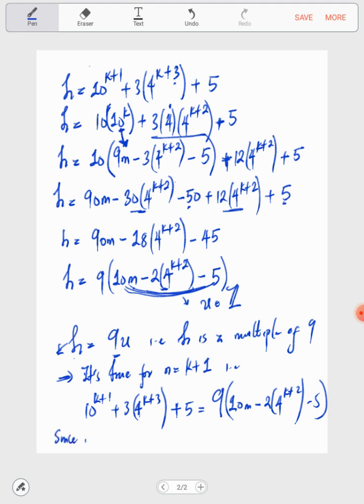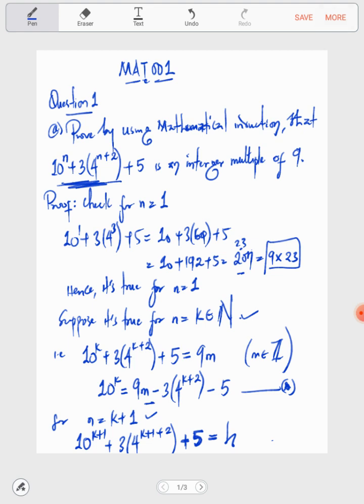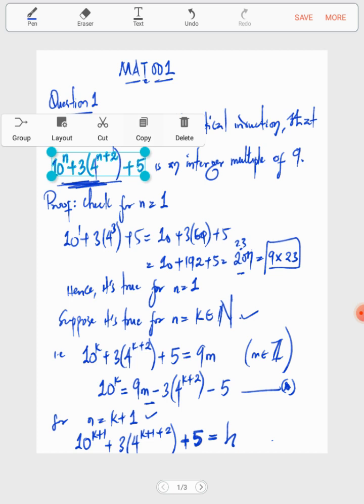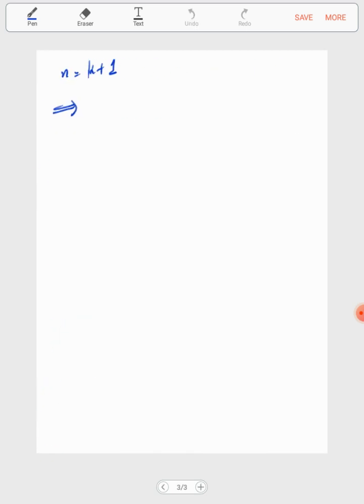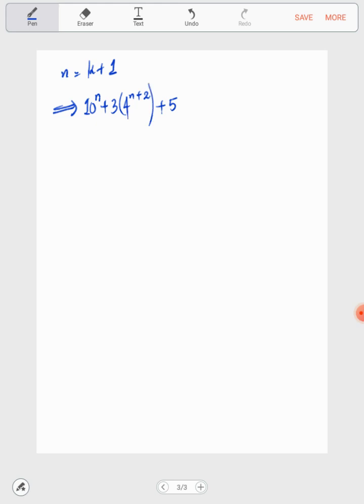Since the truth for n equal to k implies the truth for n equal to k plus 1, it therefore implies that the original expression we had, this particular expression, for n equal to k plus 1, is a multiple of 9, and that concludes our proof.